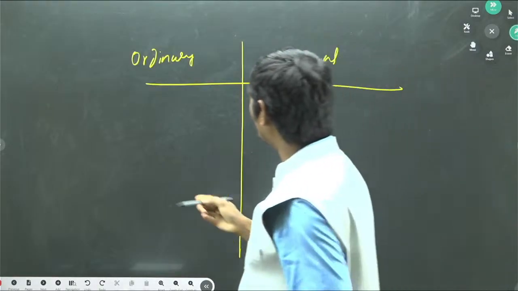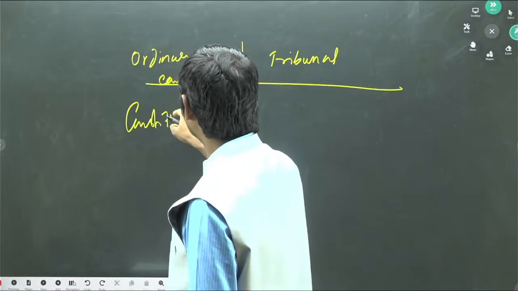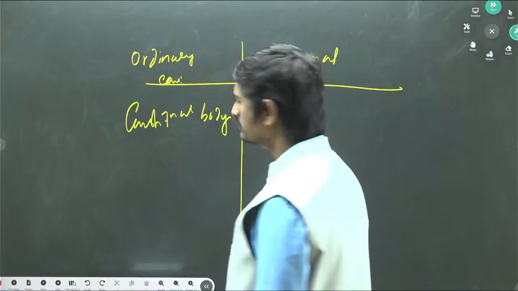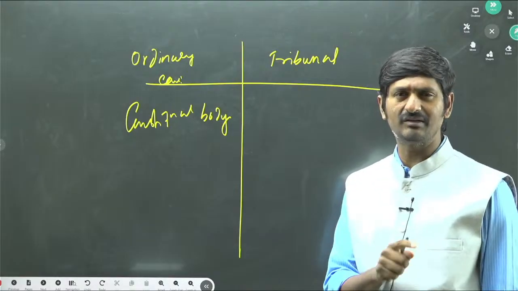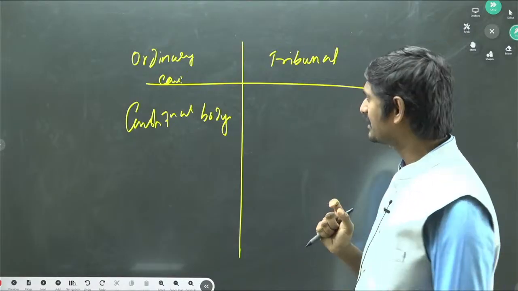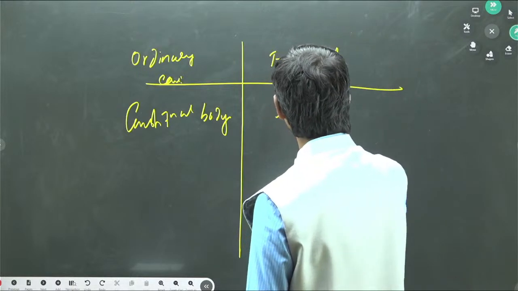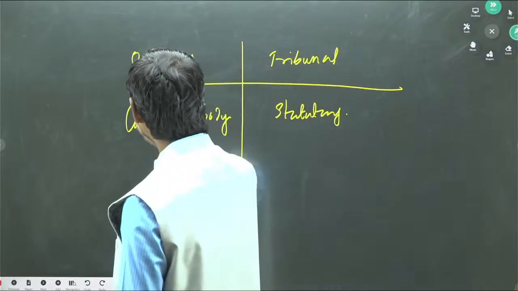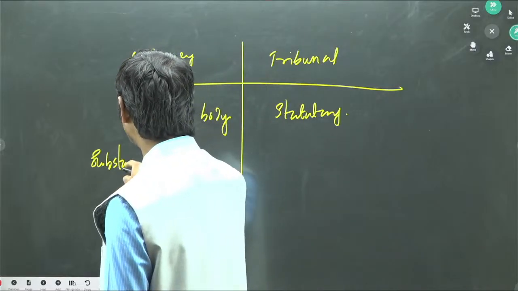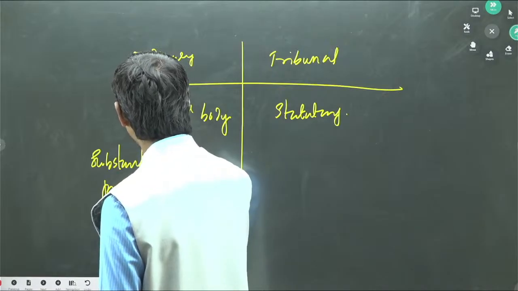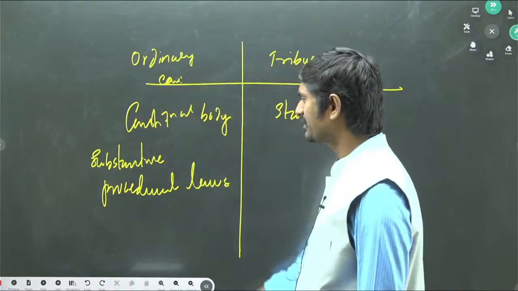Ordinary court, generally, is a kind of constitutional body. Usually a constitutional body. In the case of, suppose, the Family Courts Act and certain legislation, there are certain exceptions. Otherwise, all these are constitutional bodies. Tribunals are statutory bodies. And the ordinary courts make use of both substantive laws and procedural laws.